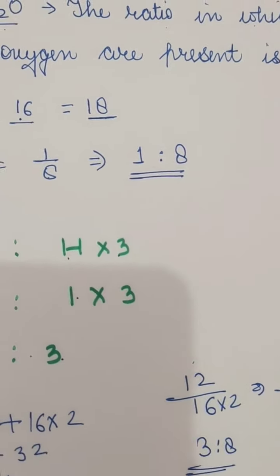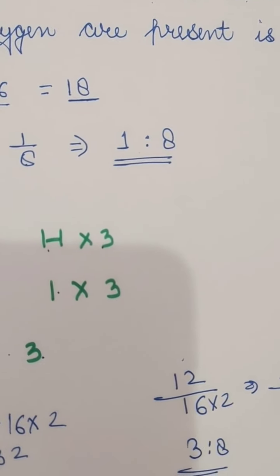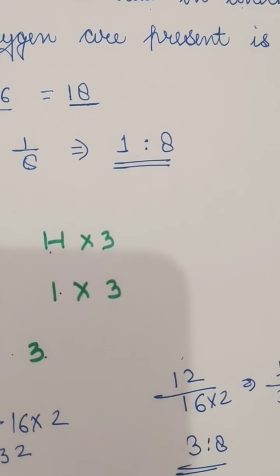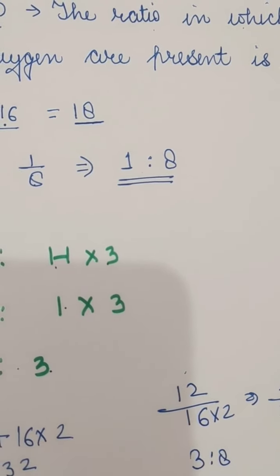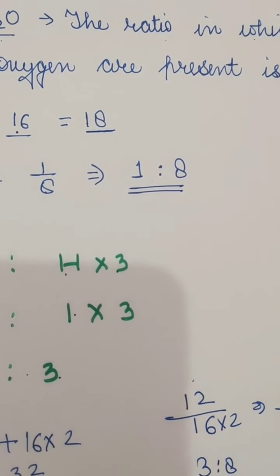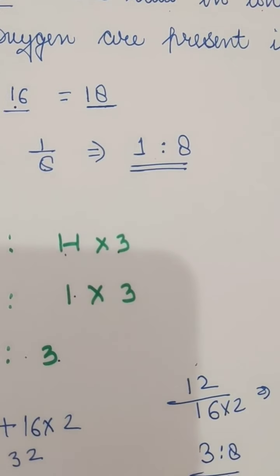From whatever source we get this CO2, the carbon will always be in 3 ratio and the oxygen will always be in 8 ratio.